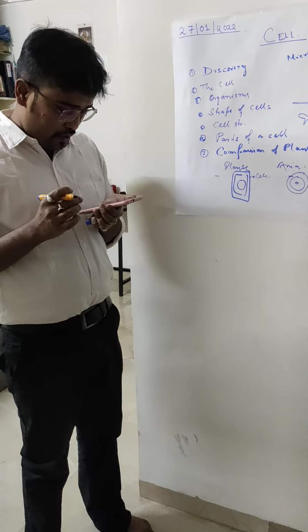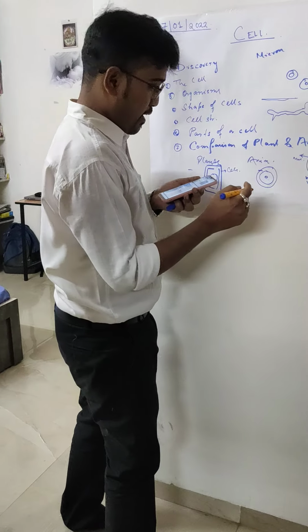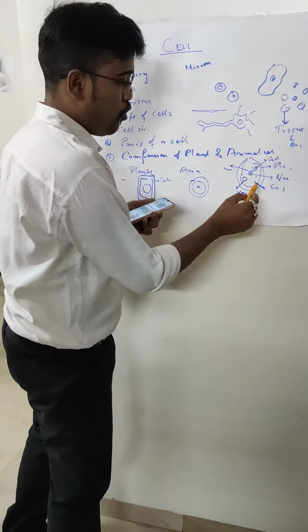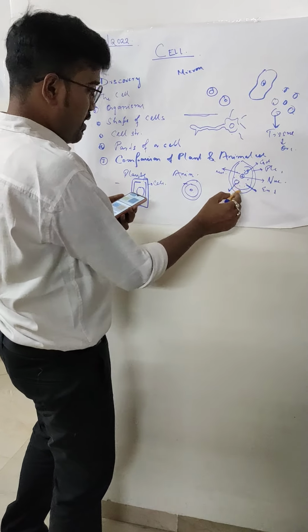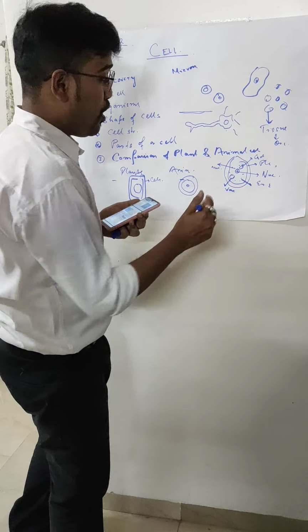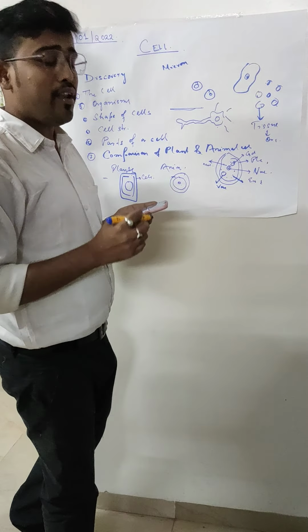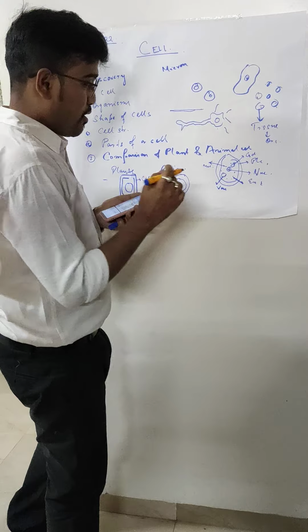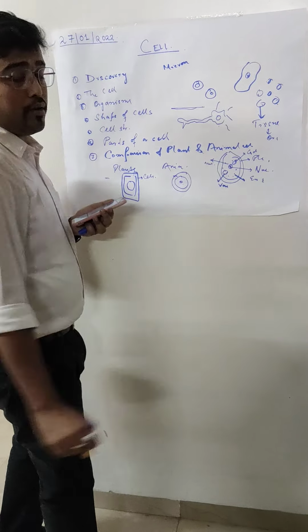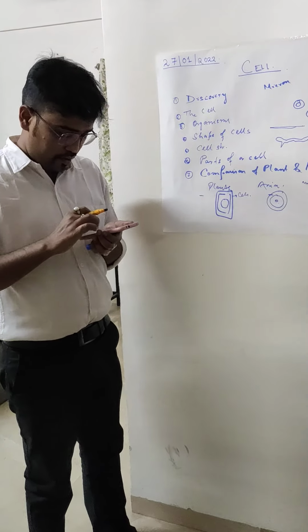Now coming to the nucleus. Nucleus is the brain of the cell, as I said, and it is the coordinating center of the cell. Cytoplasm is just like a mat. Your home is having an open space, right? This cytoplasm is the base in which all the cellular organelles, all the organs of the cell, are present. They are called cellular organelles. Coming to the chromosomes, this nucleus contains the chromosomes and these chromosomes contain the DNA, dear students.